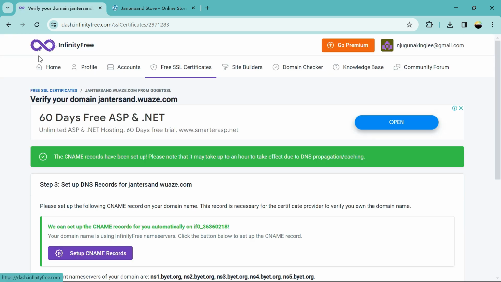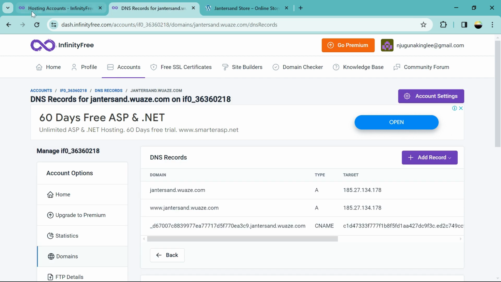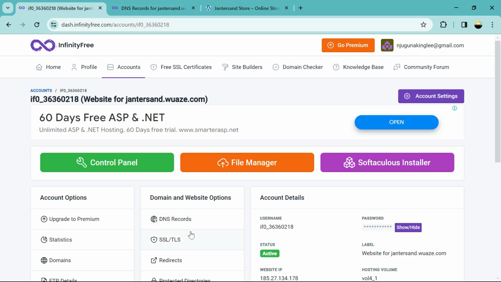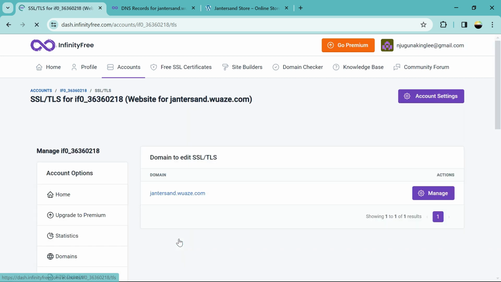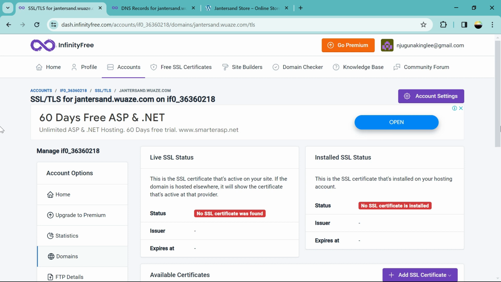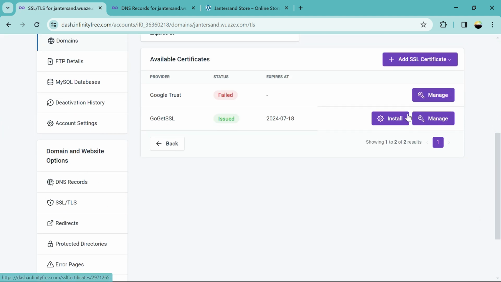It may take a while. So as you can see, the Go Get SSL certificate has been issued. It takes some time, and you note the date it will expire.